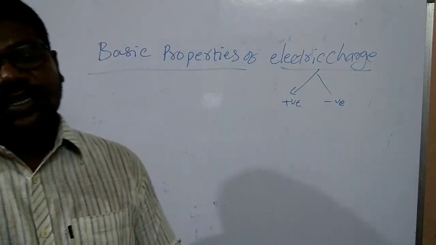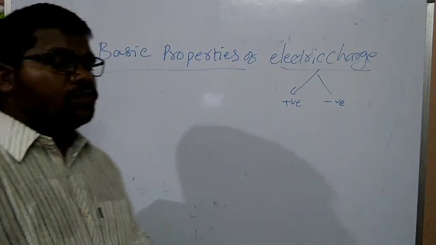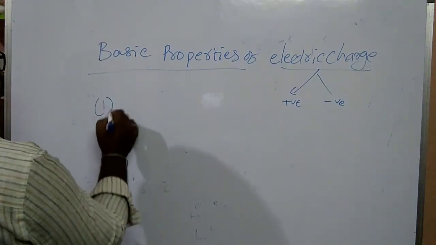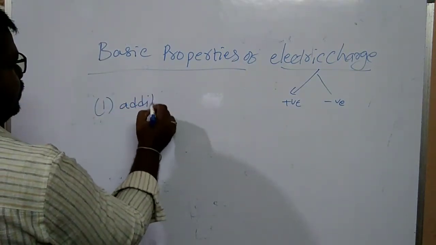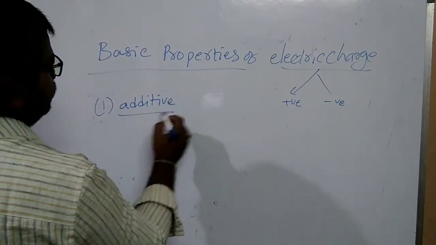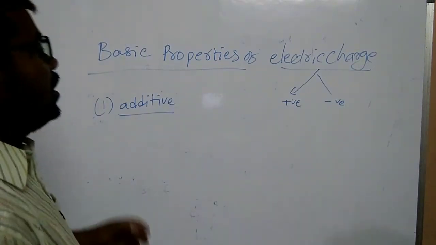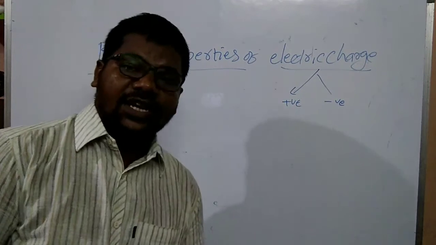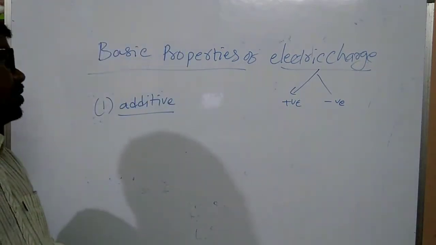The main property is the additive property. Electric charge is additive in nature.